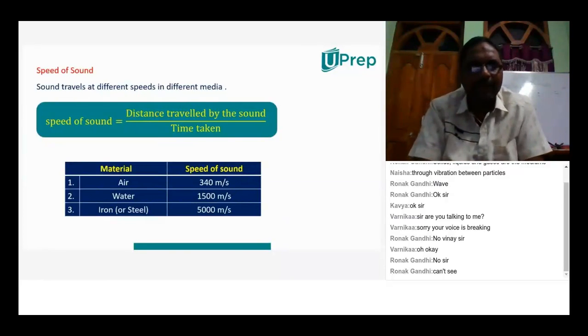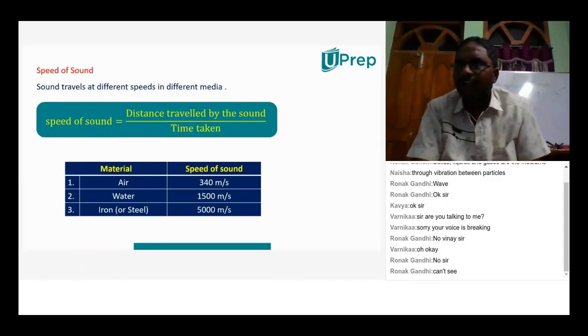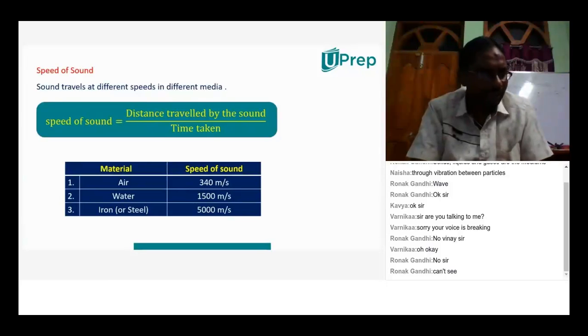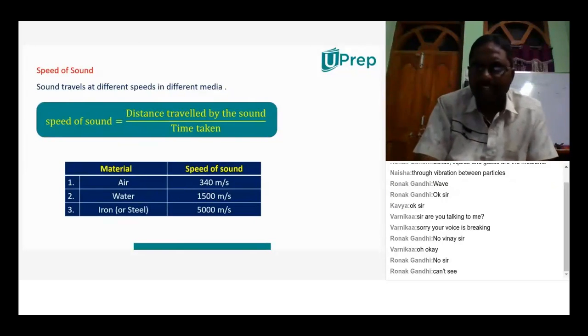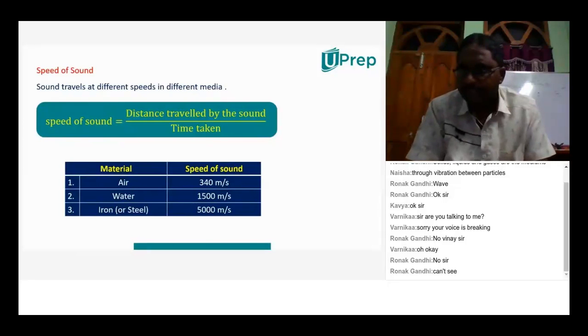Now here we are speaking about speed of sound. And maybe you know that to have a transmission of sound from one point to another point, we require a medium. Without a medium, it will not travel. And that too you learned, in vacuum sound will not travel. So now let us try to understand about speed of sound. Sound travels at different speeds in different media. Why is it so? That's what we have to understand.